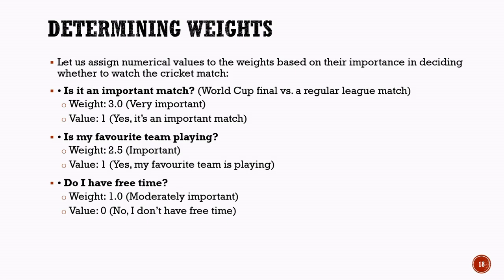At this stage, each factor has both a value and a corresponding weight. The value indicates whether the condition is true or false, while the weight indicates the importance of that factor in the decision-making process. In the next slide, we will complete the remaining inputs, include the bias value, and prepare all the information needed for the final perceptron calculation.